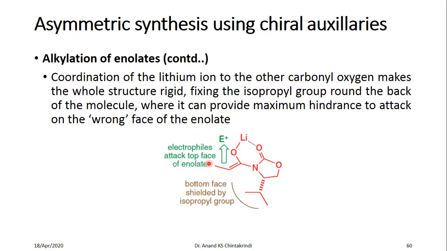of the Diels-Alder reaction. This is similar to the Diels-Alder reaction, wherein the attack was on the top face of the dienophile. Now in this case, the attack of the electrophile is on the top face of the enolate here. The bottom face, as you can see, is shielded by this isopropyl group.